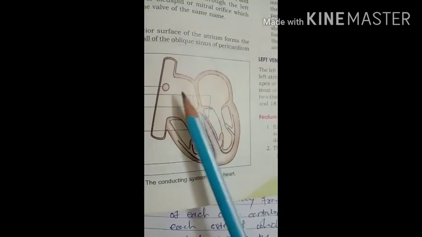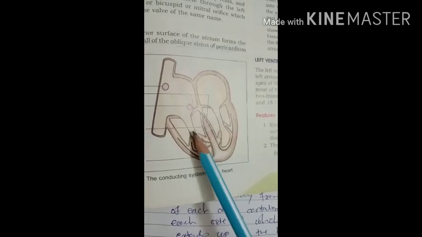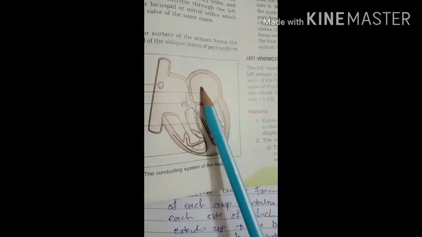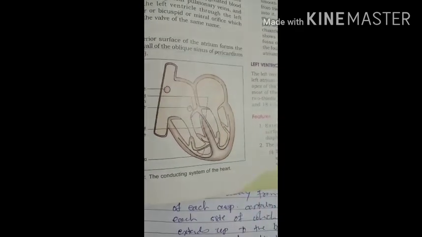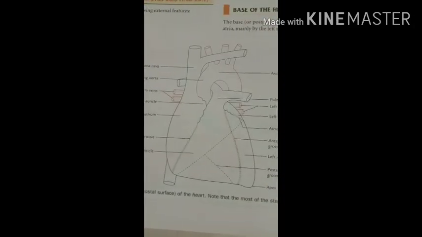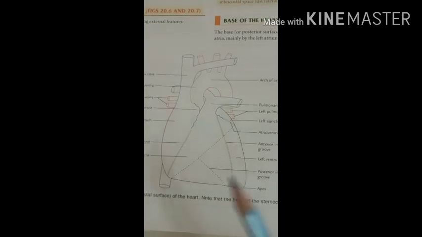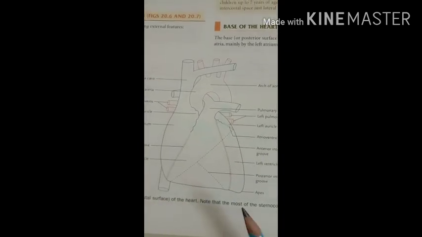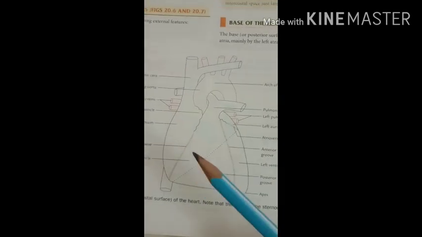So here in this diagram you can see the right atrium, this is the right ventricle, left atrium, and the left ventricle. Okay, then see this diagram again: the atria are separated from the ventricles by an atrioventricular groove.